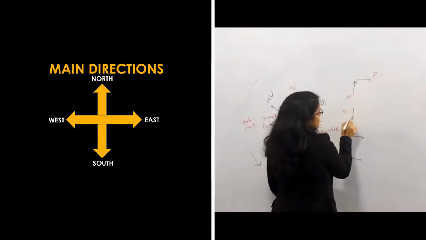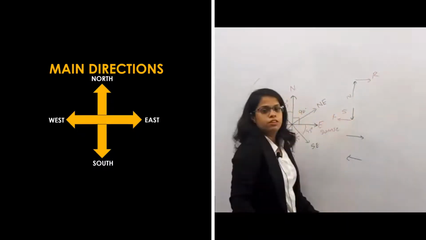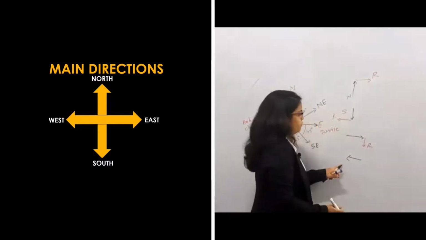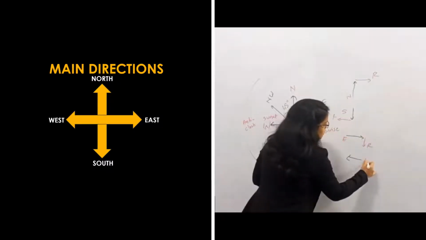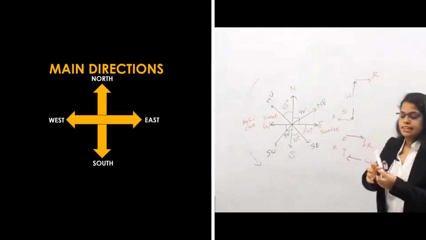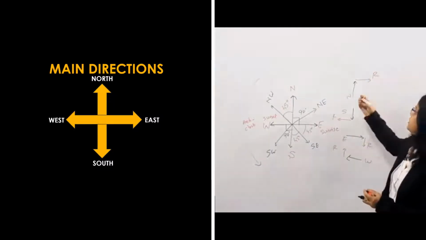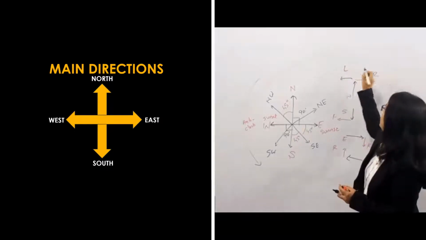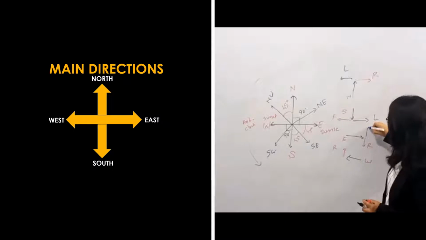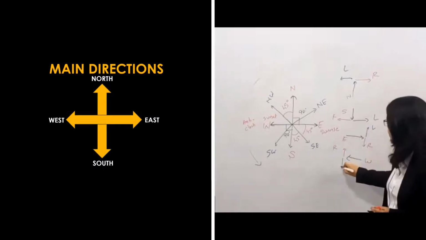For south, my right will be this side. For the east, my right will be downward. And for the west, my right will be upward, as it's clockwise. Similarly for the left, this will be my left, anti-clockwise. Here my left will be upward, and here my left will be downward.